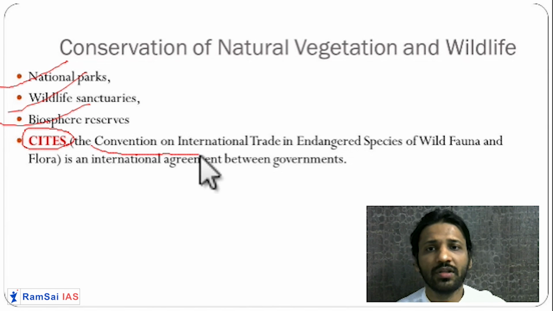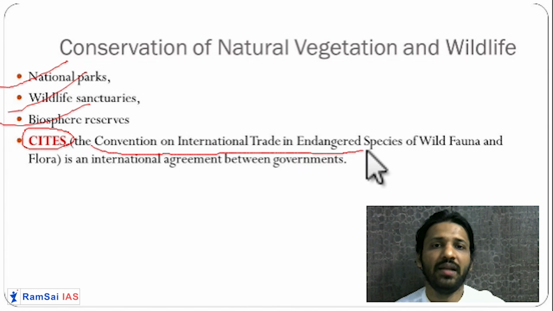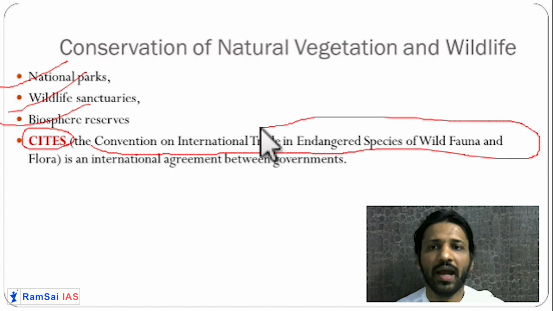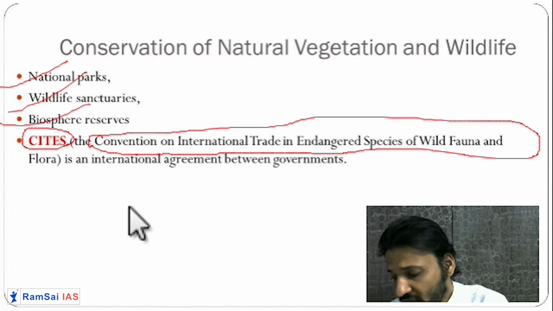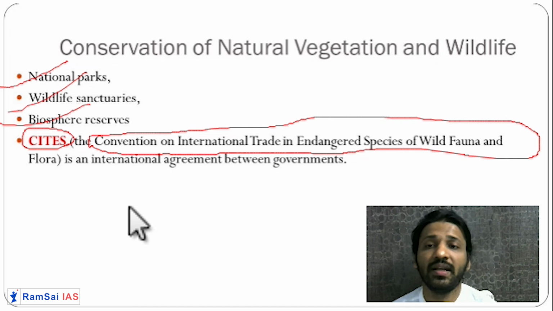This is the Convention on International Trade in Endangered Species of Wild Fauna and Flora. This convention is very important in preventing the smuggling of wildlife, whether it is a plant or an animal, but it specifically targets endangered species.